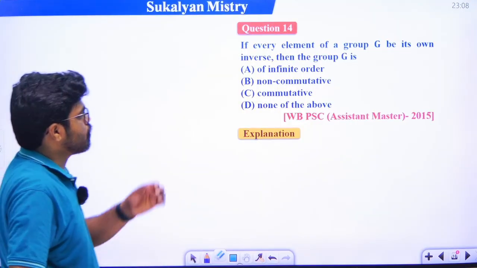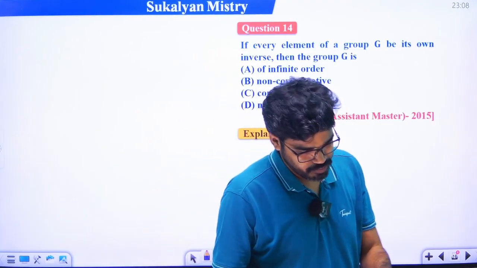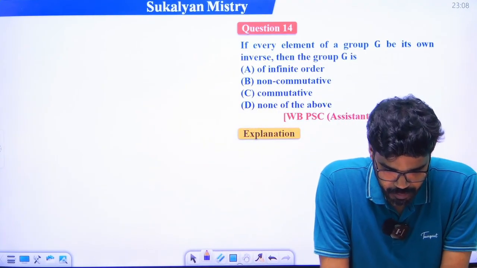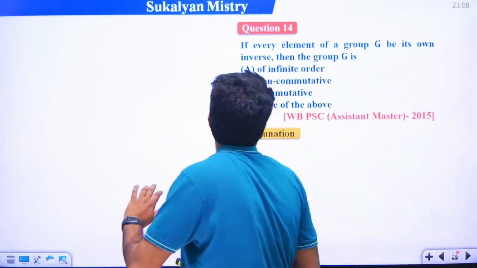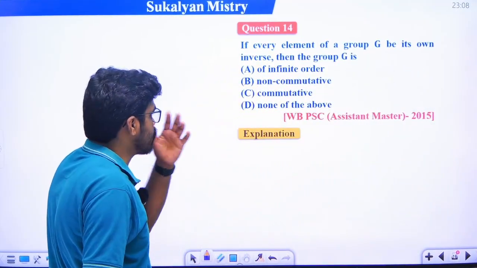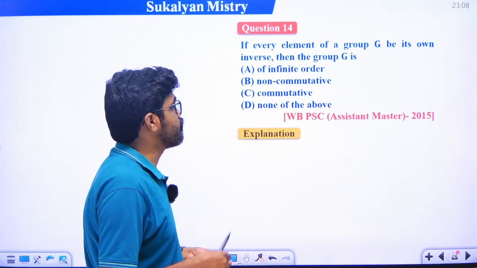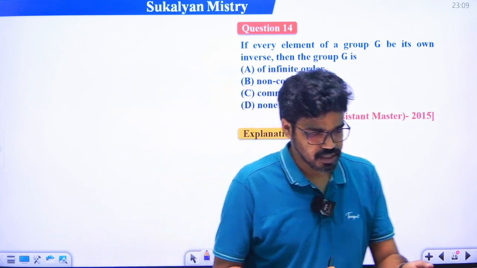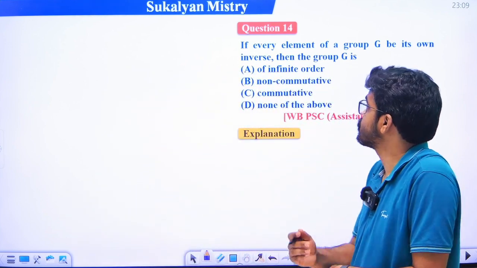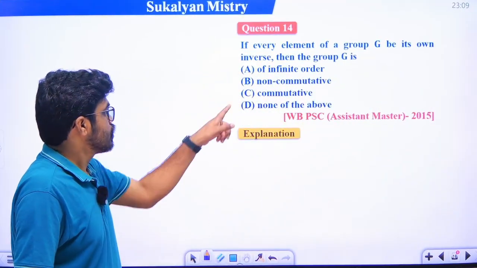It is a very easy problem. If every element of a group G is its own inverse, then G is finite order, non-commutative, or commutative? We know that if every element of a group G is its own inverse, then the group G must be an abelian group, that is, a commutative group.